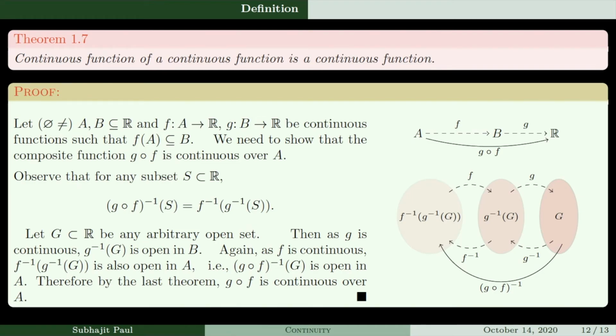Something to tell you over here. You may not understand this right now, but you may take my word for the time being. This one is extremely important in this proof. This portion in B, this phrase: g is continuous, so g inverse of capital G is open in B. This is extremely important.